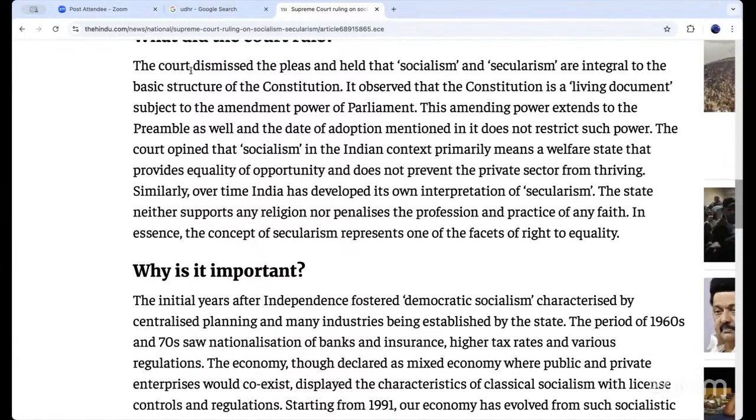And the court dismissed the pleas and held that socialism and secularism are integral to the basic structure. They wanted to remove socialist and secular from the Preamble, which were added by the 42nd Constitutional Amendment. A case was filed for that, and the court dismissed it, saying that both are fundamental. That is the basic structure of the Constitution. Okay.